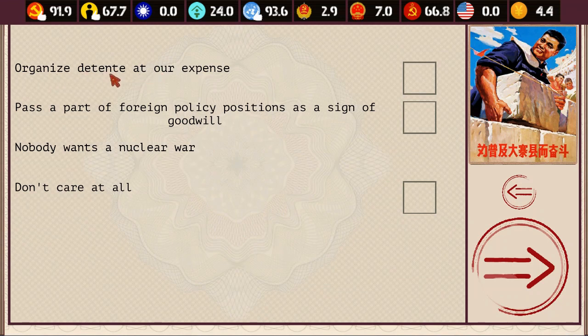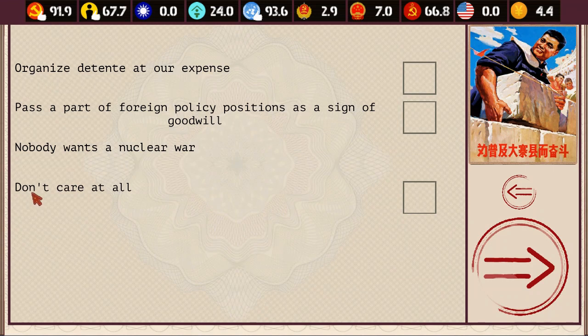Organize a détente at our expense. Pass a part of foreign policy positions as a sign of goodwill. That means we basically just bow down and do what they want us to do. And so it changes the direction we take to avoid these 2 choices.